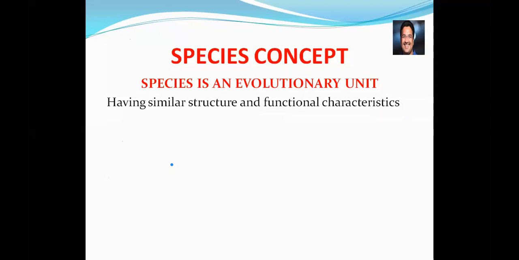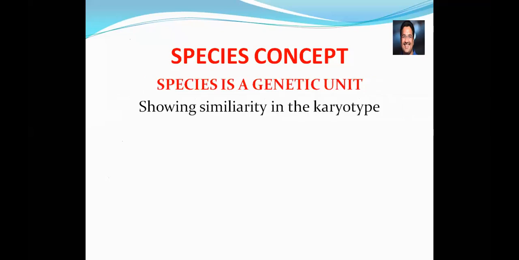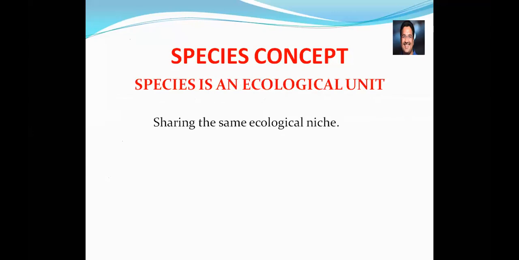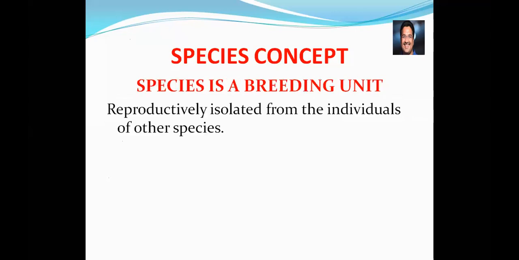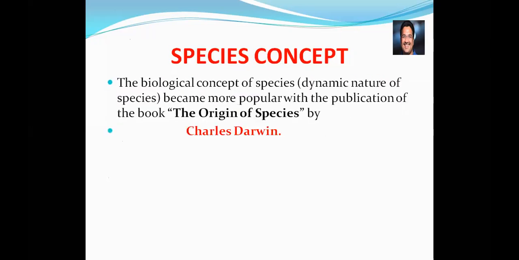So that's it about the concepts of species. Species is an evolutionary unit because of similar structure and functional characteristics. Species is a genetic unit because of similarity in the karyotype. Species is an ecological unit because they share the same ecological niche. The species is a breeding unit, reproductively isolated from the individuals of other species.